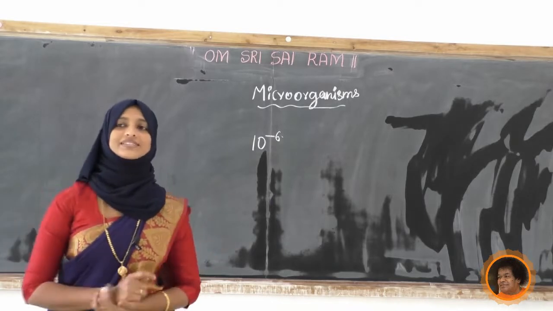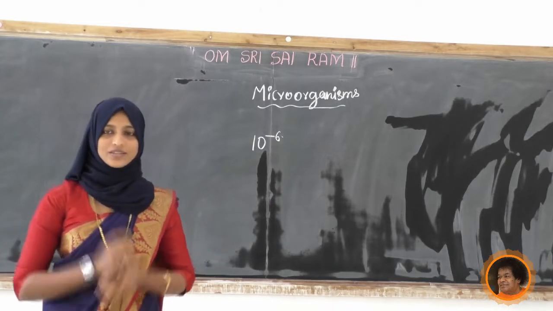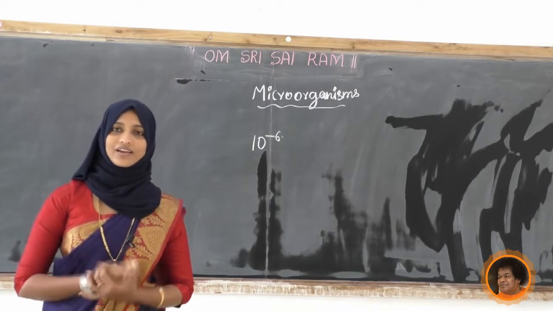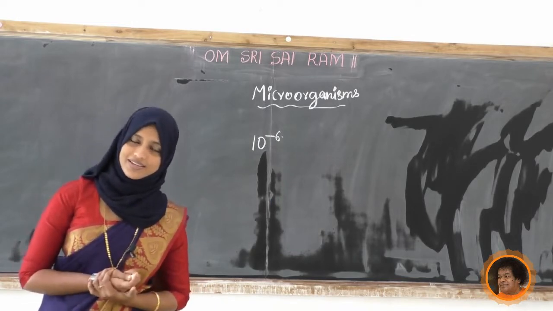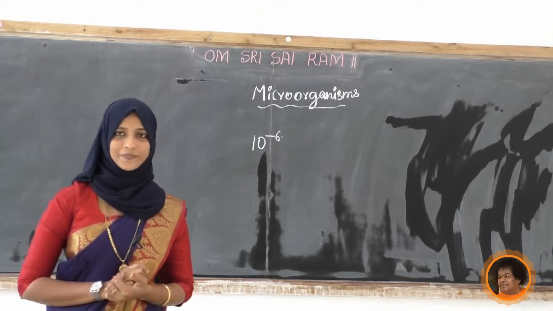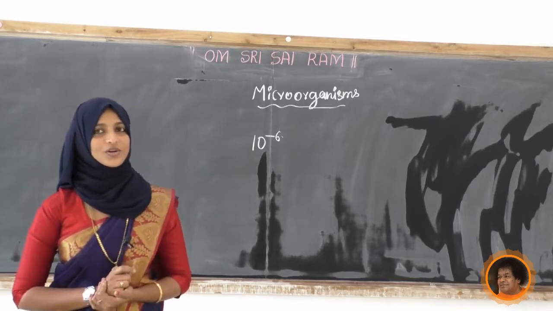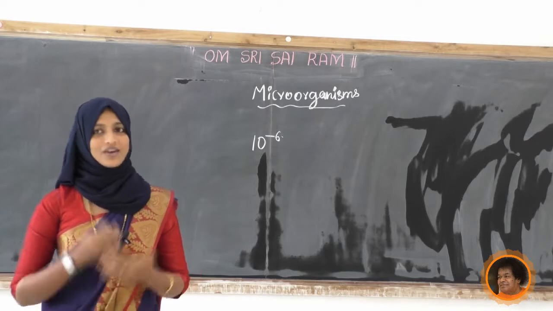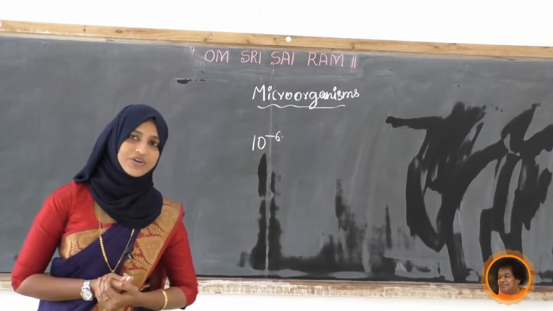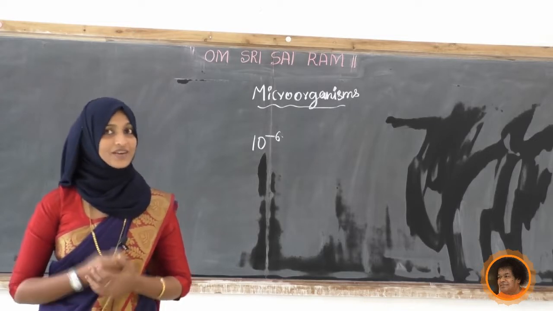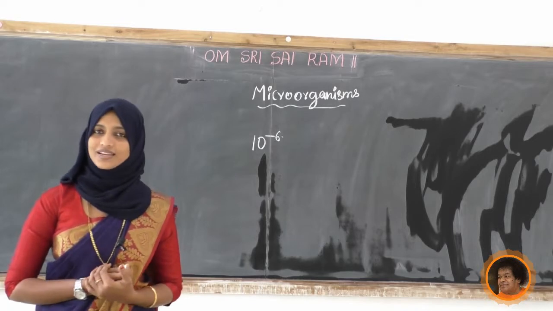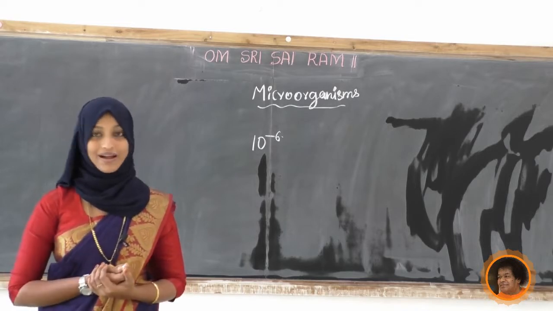Now, how can we see these microorganisms then? We can't see them with our naked eye. Then how can we see? Can we observe them? Yes, we can. But we need a microscope to observe them. Have you come across a microscope? Have you observed any organism under the microscope? Yeah, in our smaller classes we have seen amoeba and bacteria.